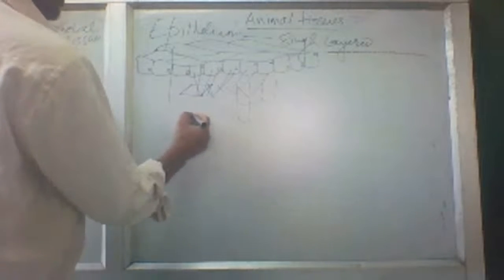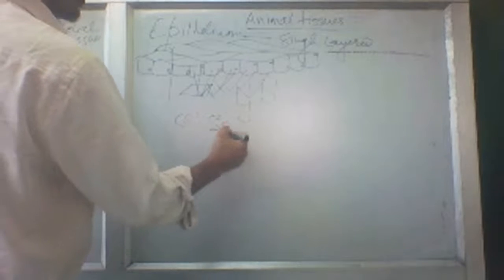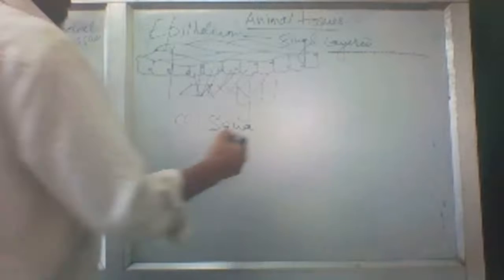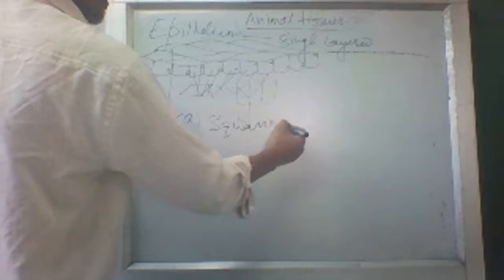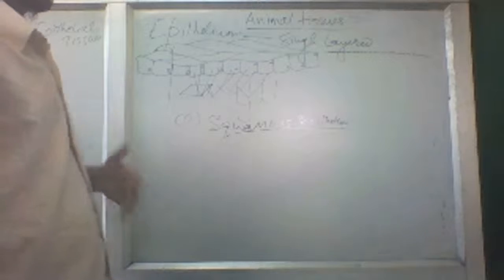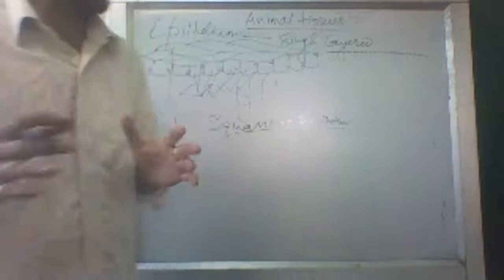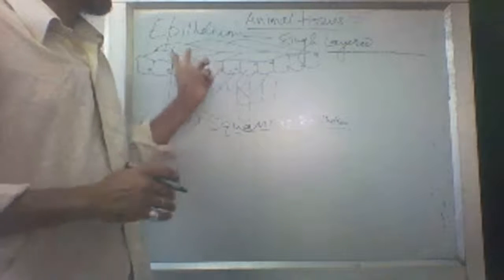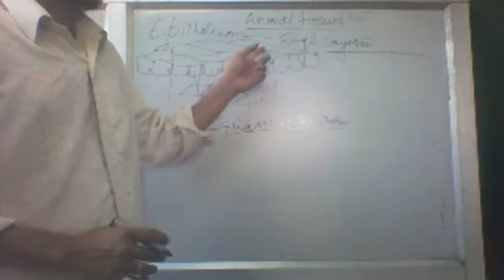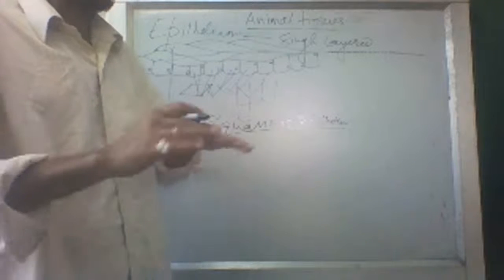What are those? Squamous epithelium, number A. S-Q-U-A-M-O-U-S epithelium. Squamous epithelium is formed of flat cells. This is the squamous epithelium on the upper surface of our skin, a plate-like structure.